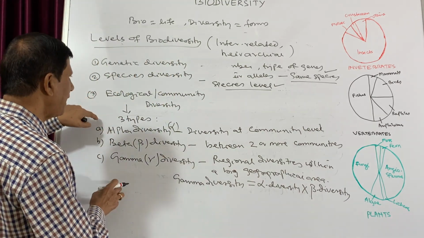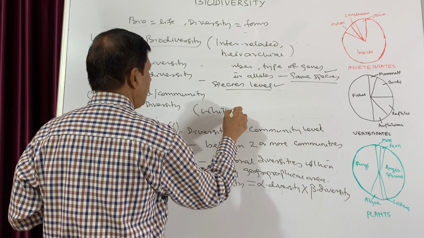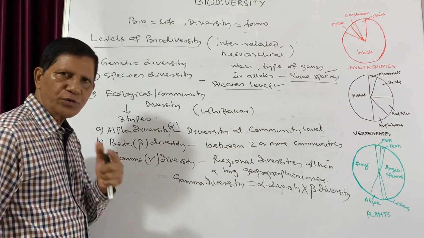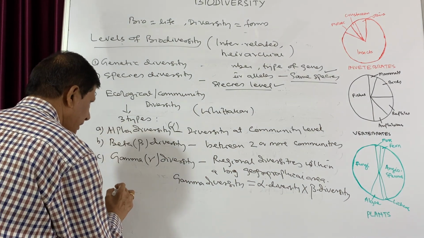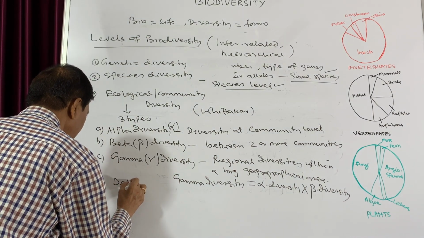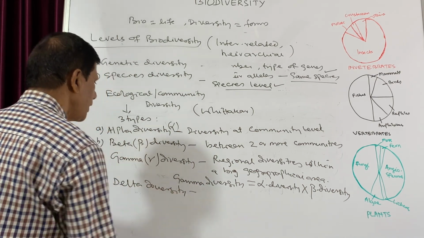Now these are the three main types by Whitaker. But there is also a fourth type, and that is delta diversity.